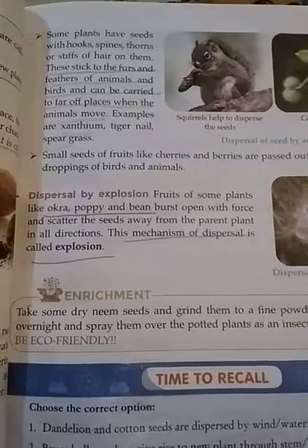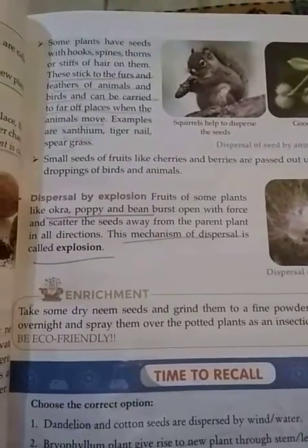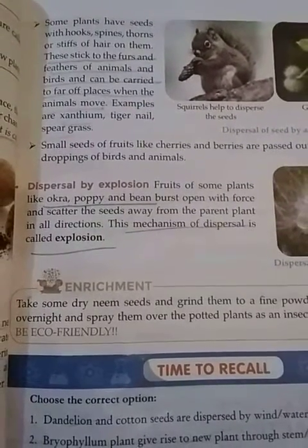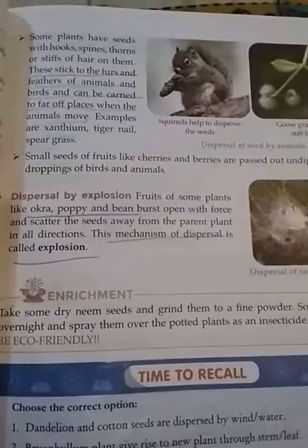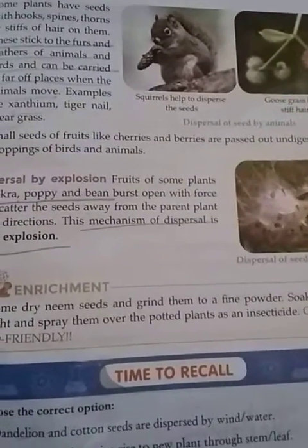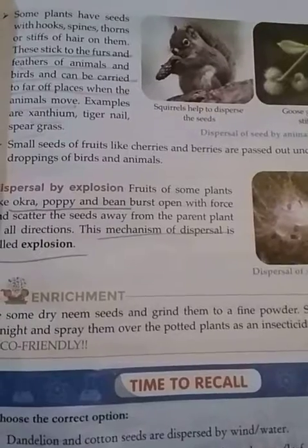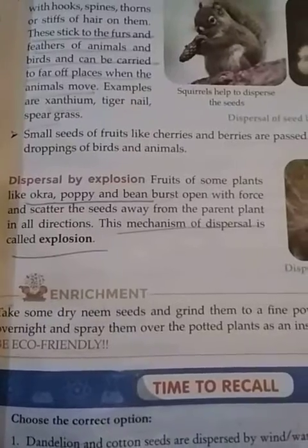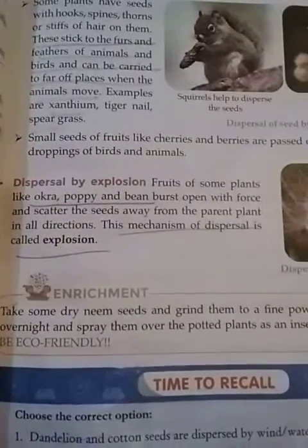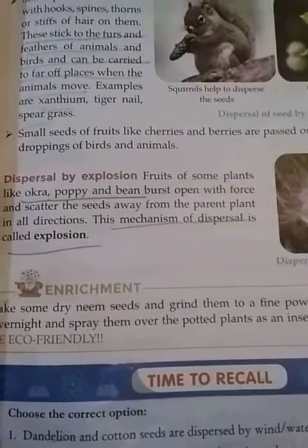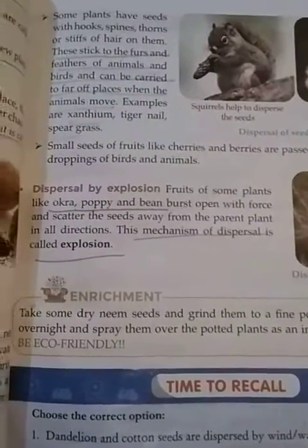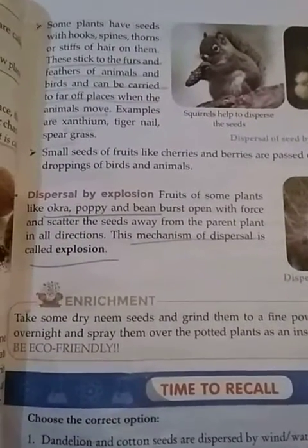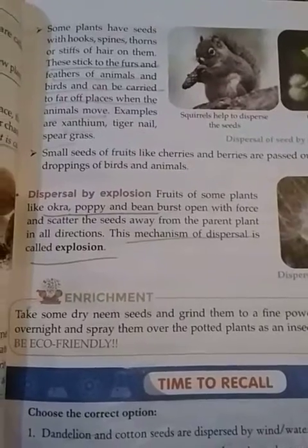Now dispersal by explosion. The fruits of some plants like okra, papaya and beans burst open. You must have seen this. When the fruit gets overmature, it bursts open and you can see the seeds present inside that fruit. In this way the seeds are spread out. When the wind blows, it takes away the seeds and spreads them to different areas, and this medium is known as dispersal by explosion.